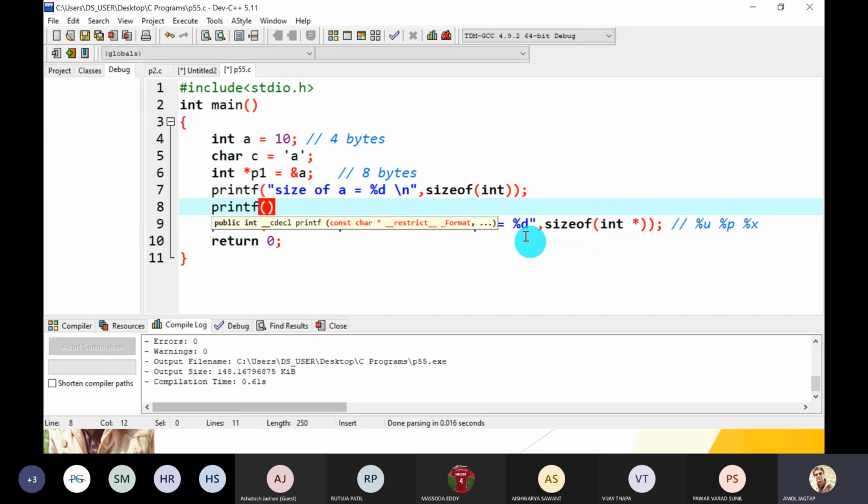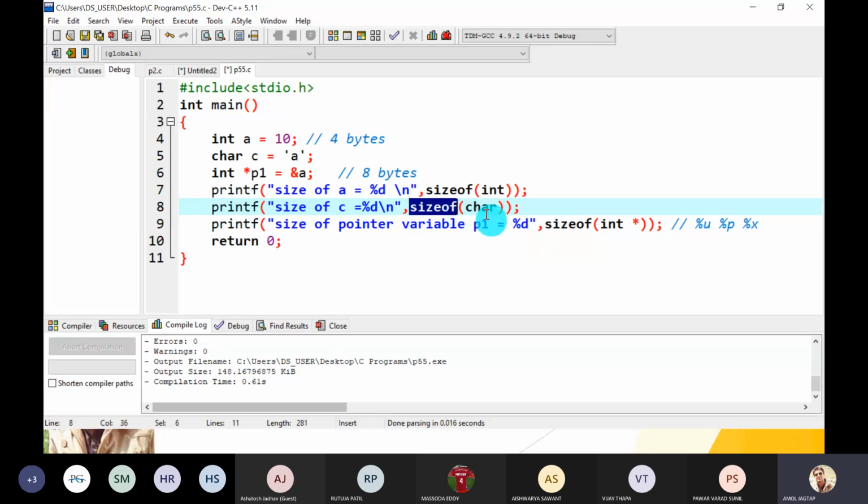Yes, tell me the answer. That is, printf size of C is equal to %d, \n, comma, sizeof. You can pass the name of the variable C, or you can write the name of the data type as an argument to the sizeof function.